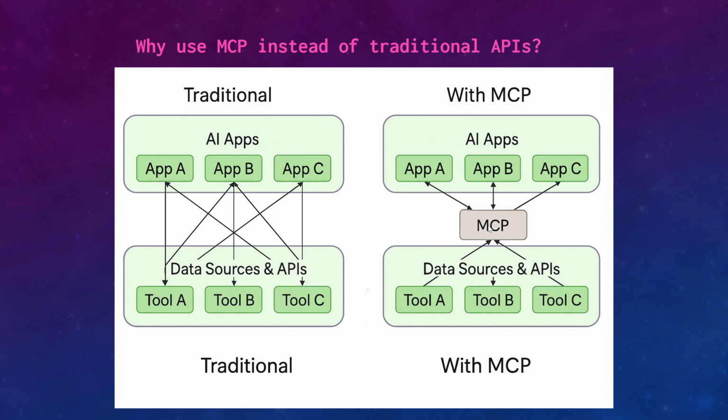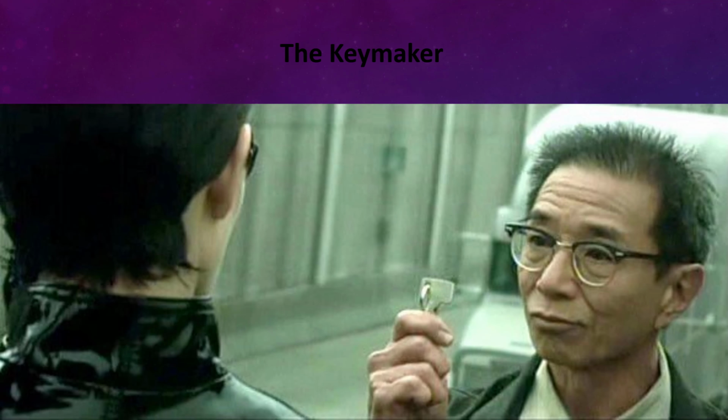MCP acts as a standardized connector, so integrating one MCP means potential access to multiple tools and services, not just one. So here, this is the MCP, and these data sources are connected as tools to this AI application. This reminds me of something we watched when we were kids. It reminds me of the Keymaker.